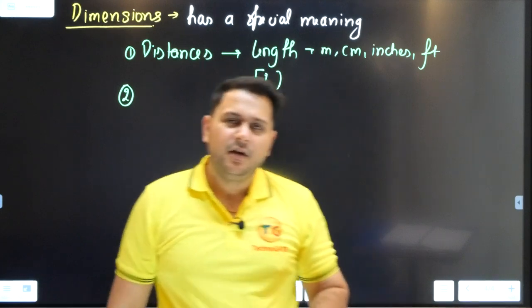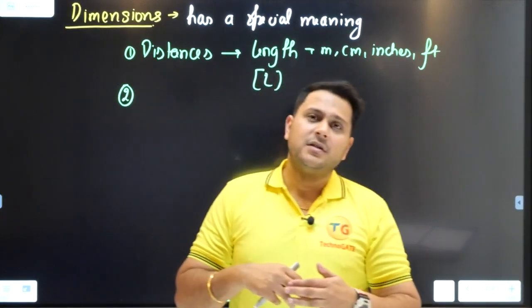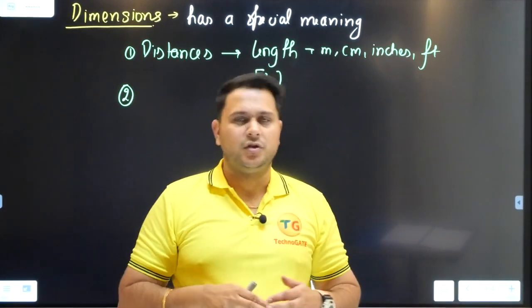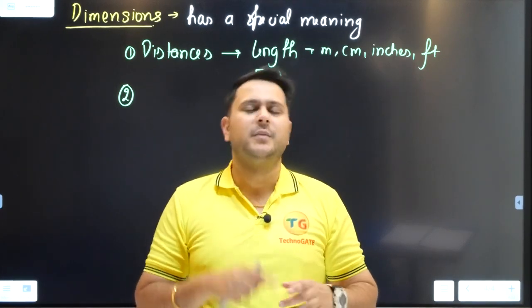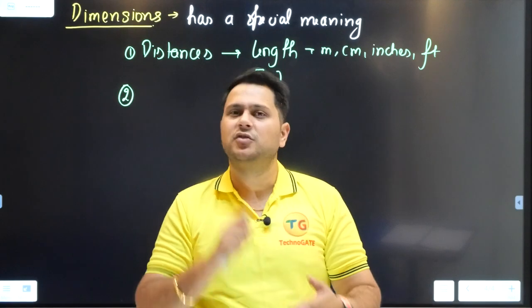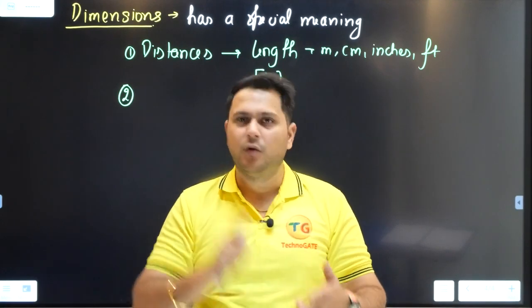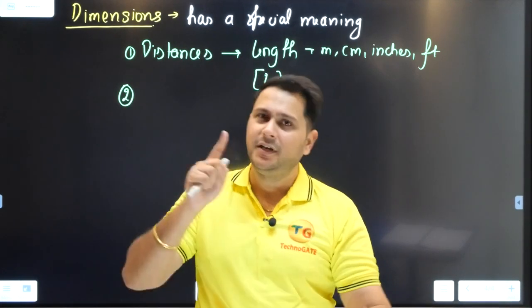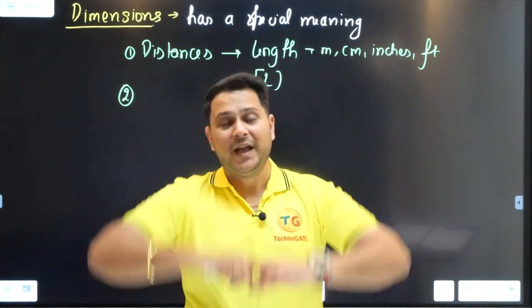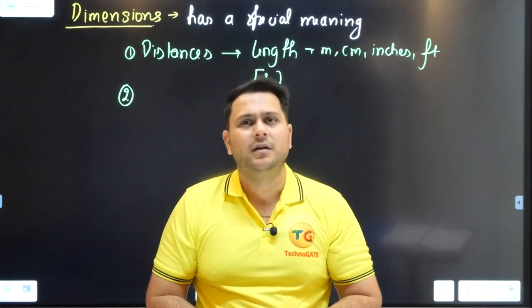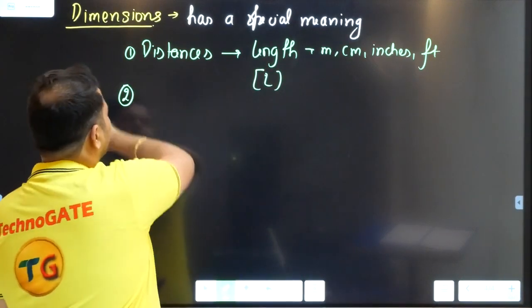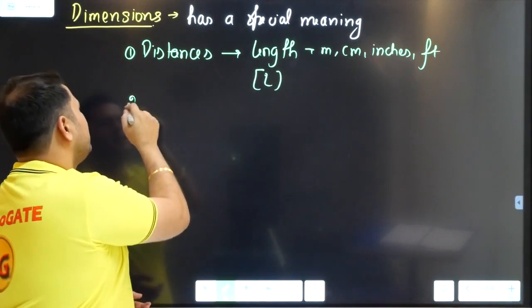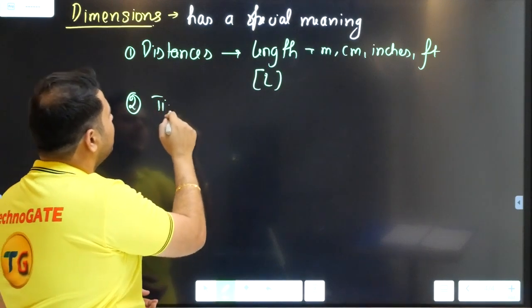Now when I say time, in your watch or stopwatch, you will say, sir, I measure the time either in seconds, minutes, hours, days, weeks, months or years. But everything here is representing time. This is just an example to make you understand.